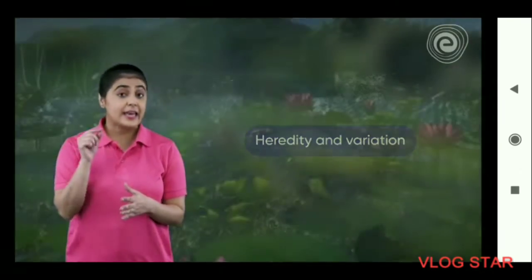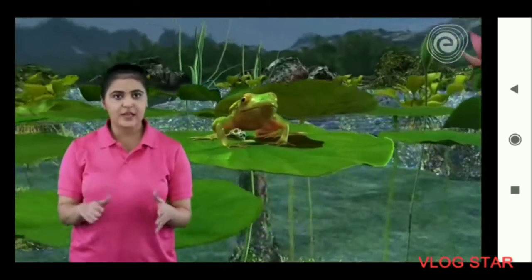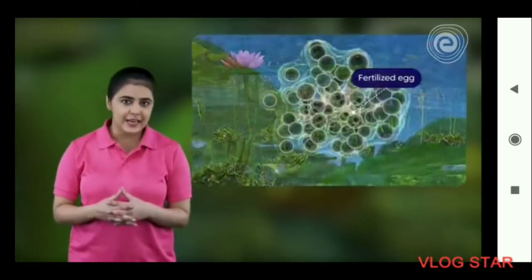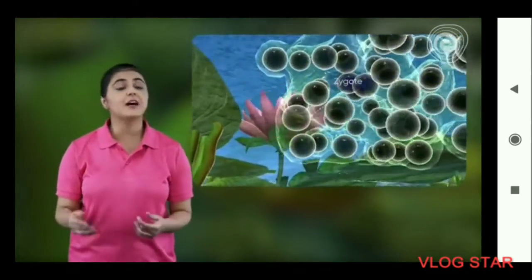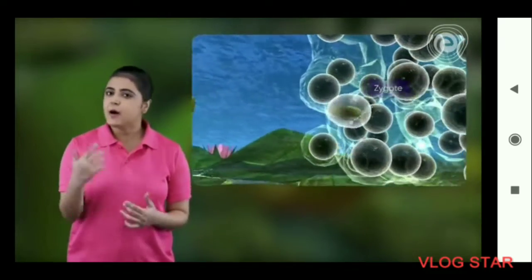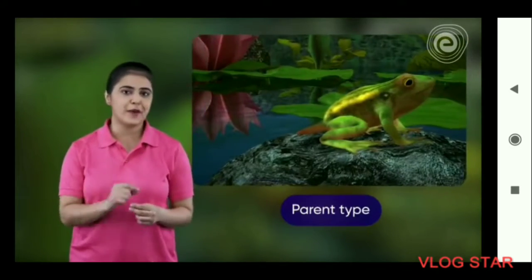Introduction to heredity and variation. Heredity means the inheritance of characters from one generation to the next. Genetic information from both parents is passed on to the fertilized egg, also known as a zygote. It passes through various stages to give rise to an individual that possesses characters of both the parents.